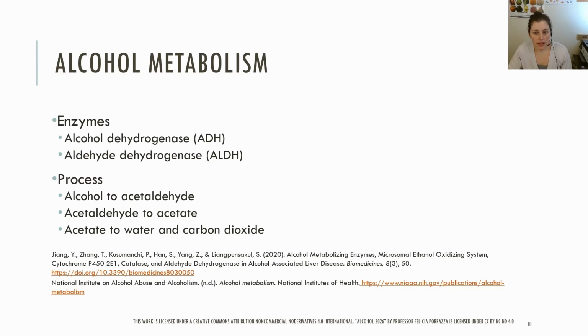ADH metabolizes alcohol to acetaldehyde, a highly toxic substance and known carcinogen. Acetaldehyde is further metabolized by ALDH to another less active byproduct called acetate, which is then broken down into water and carbon dioxide for easy elimination. The primary site of metabolism for alcohol is the liver, though some alcohol metabolism occurs in the pancreas, brain, and GI tract, leading to damage to cells and tissues due to the acetaldehyde.